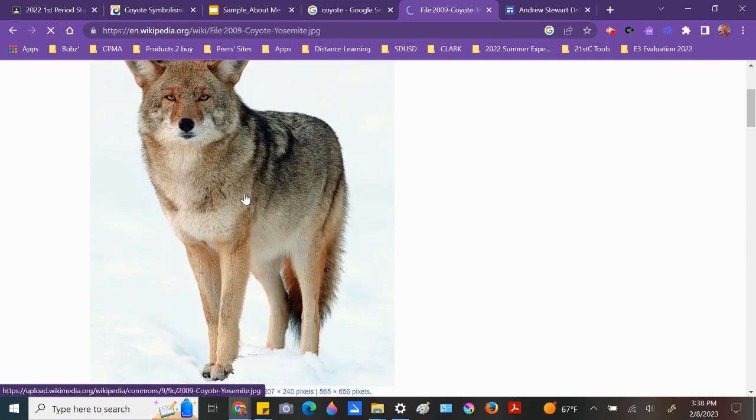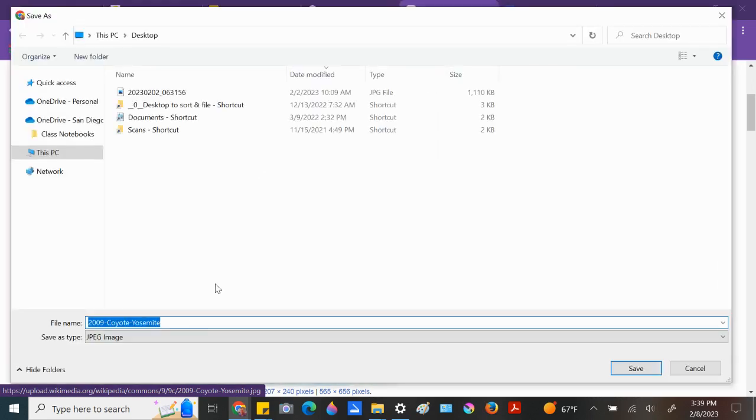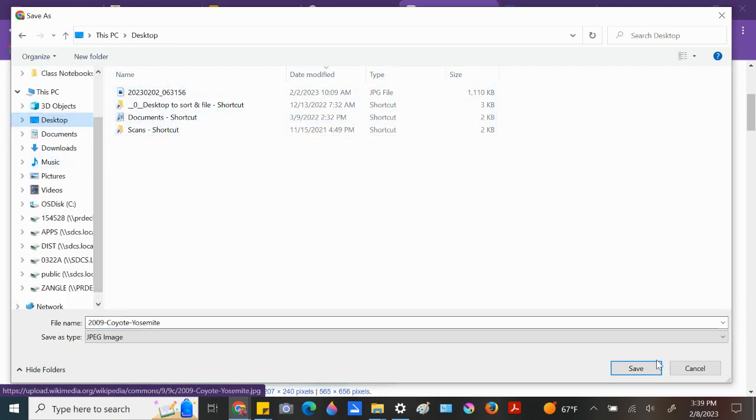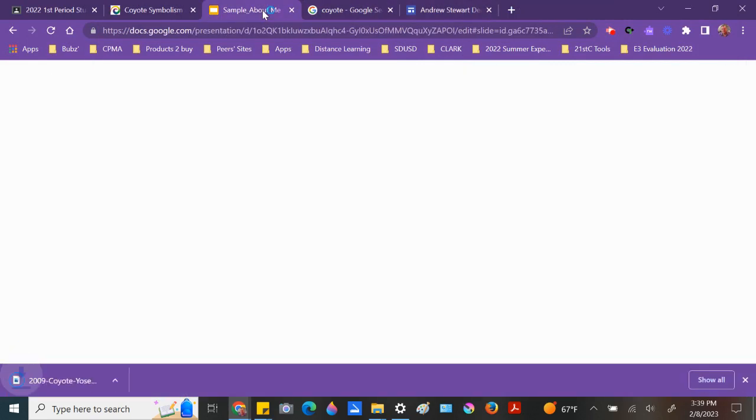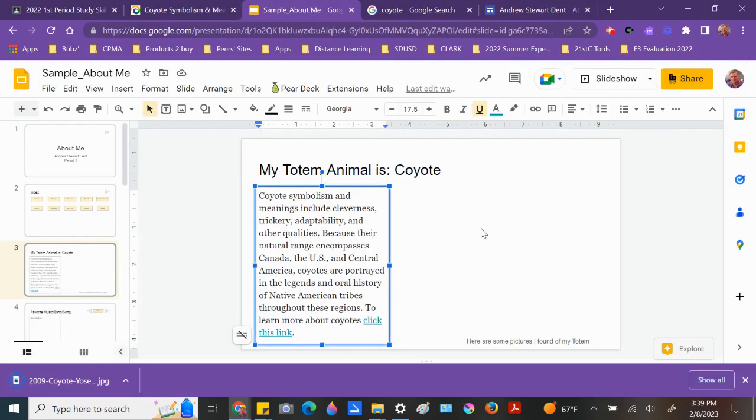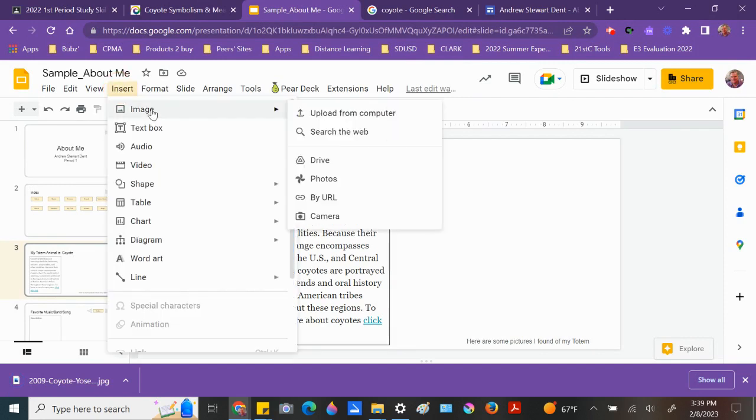This is a really large image, so I'm going to right mouse click on it. In your case, I think you can hold the Alt key down and tap it. Okay, that didn't work. Oh, here we go. So it's going to download that image to your computer. I'm going to put it on the desktop, save it, go back to my slideshow, select Insert Image, Upload from Computer.